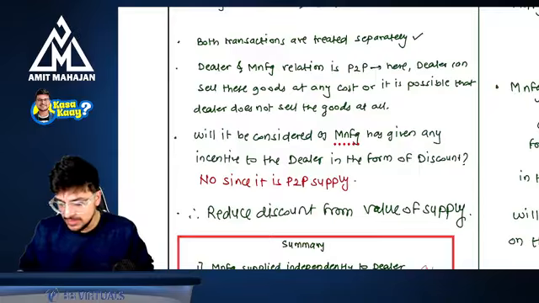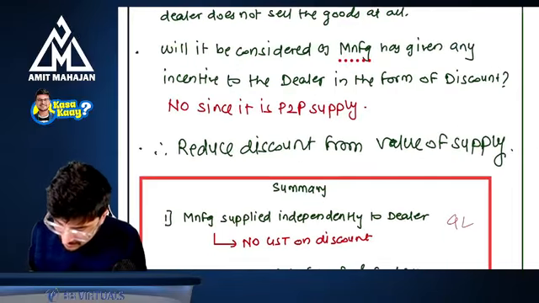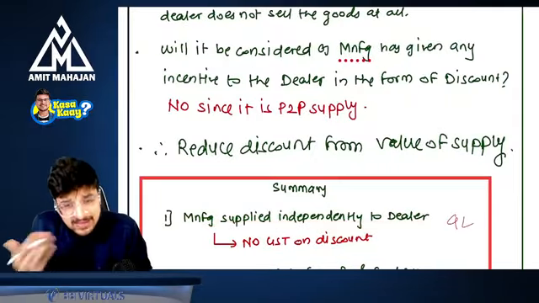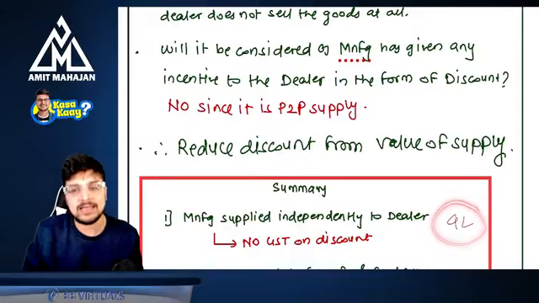So, in summary, you just need to understand whether the manufacturer supplied independently to the dealer. If the answer is yes, there is no GST on the discount. GST will be applicable on 9 lakhs.